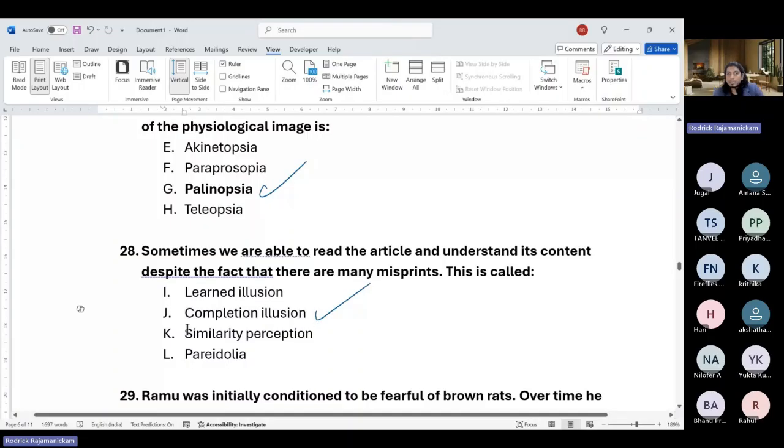It's not similarity perception. It is not pareidolia. Pareidolia is another phenomenon which is mentioned in FISH. Pareidolia is about illusions, but because you have a very fantasizing mind, you're able to see clouds on fire, or see something like that because of your fantasizing tendencies, a transformation of the object.